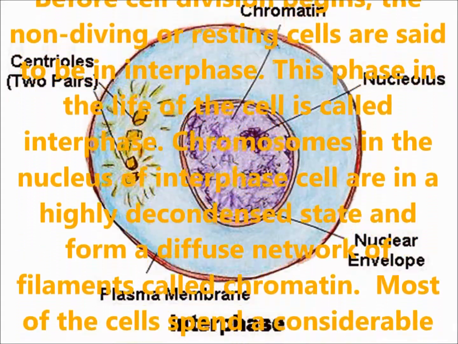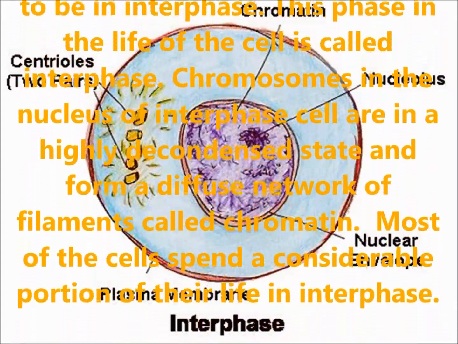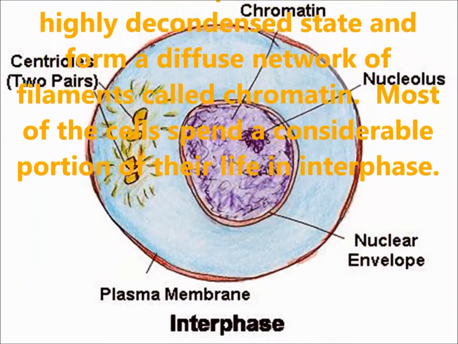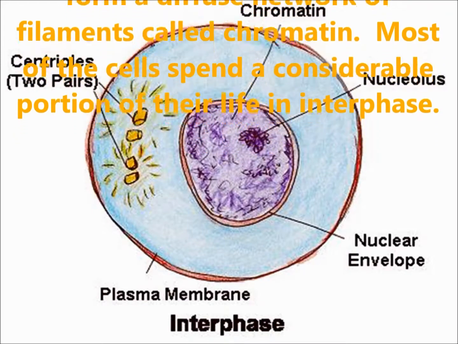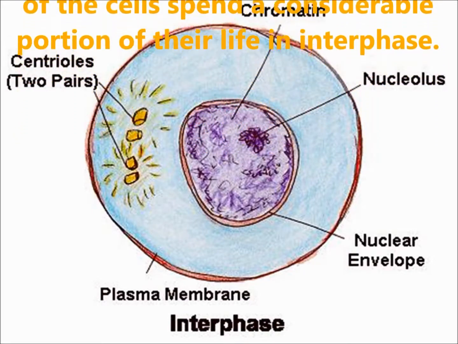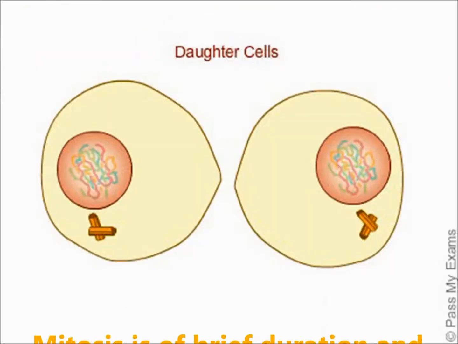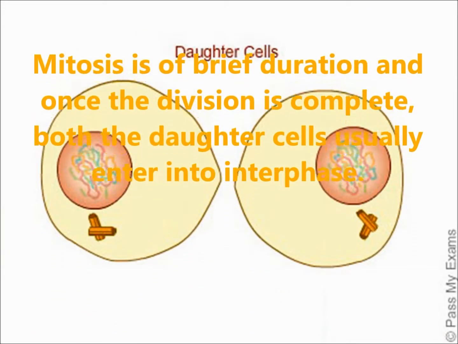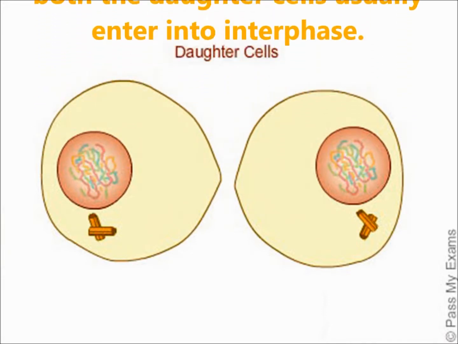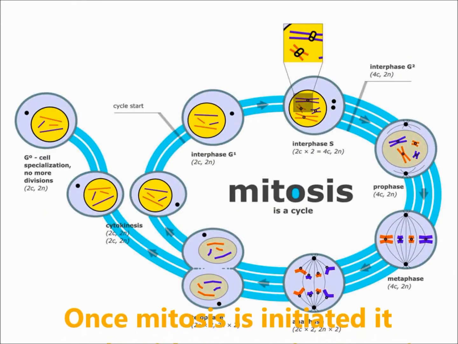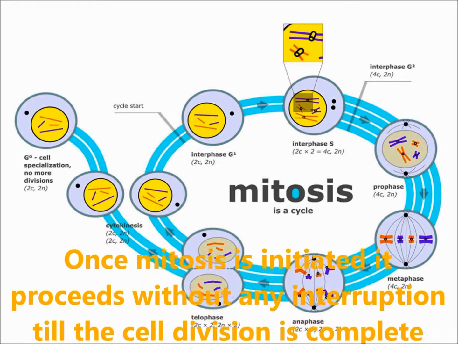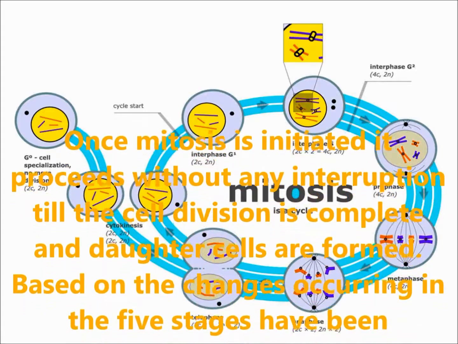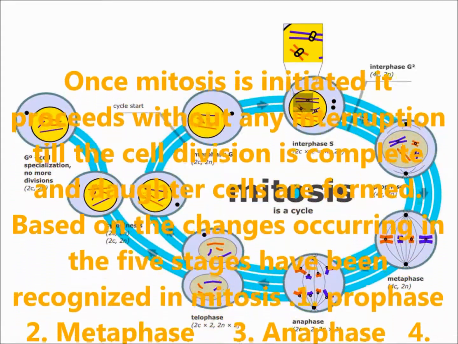Chromosomes in the nucleus of interphase cells are in a highly decondensed state and form a diffuse network of filaments called chromatin. Most cells spend a considerable portion of their life in interphase. Mitosis is of brief duration, and once the division is completed, both daughter cells usually enter into interphase. Once mitosis is initiated, it proceeds without any interruption until the cell divides completely and the daughter cells are formed.